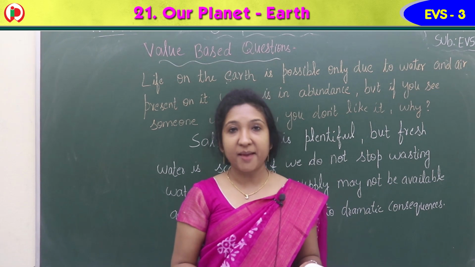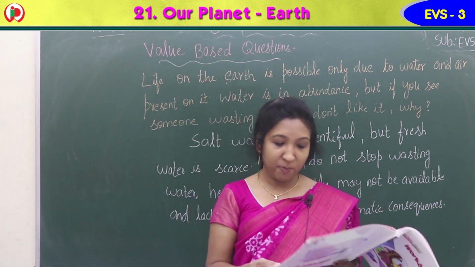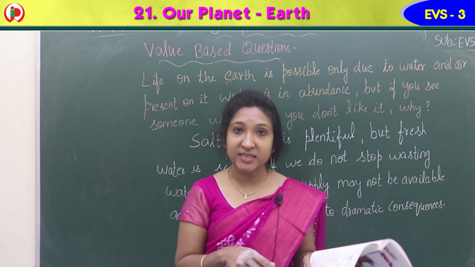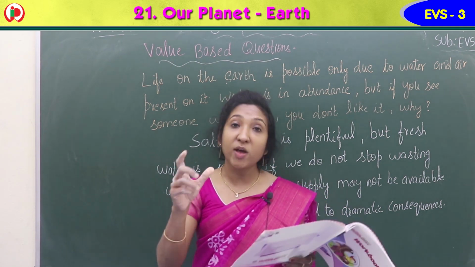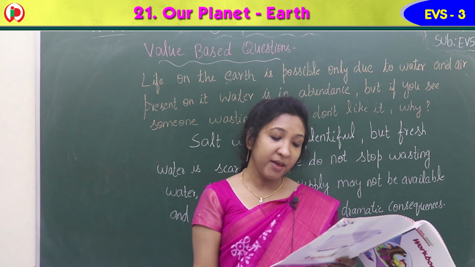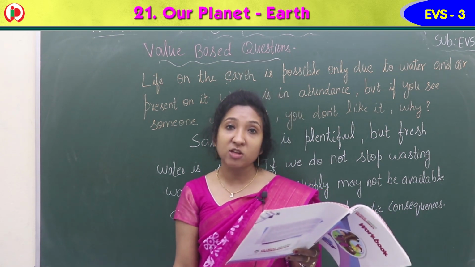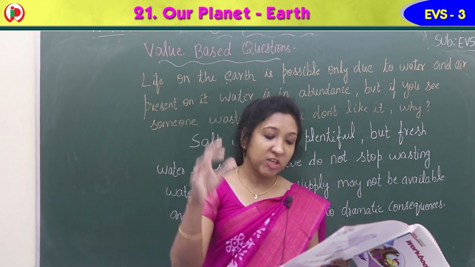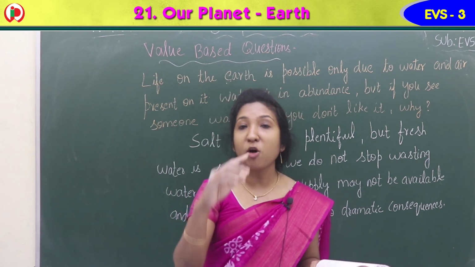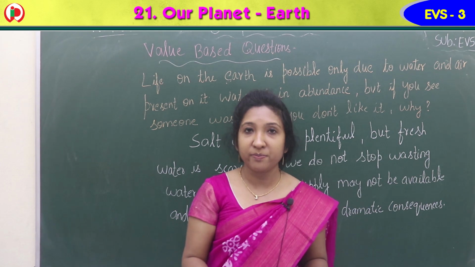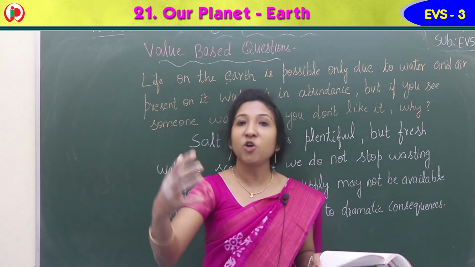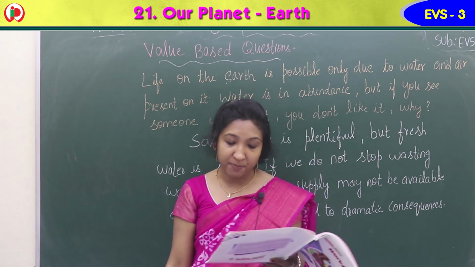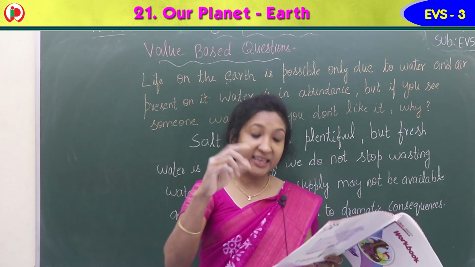Next is the home assignment project. Let's see what is there in your project. Page number 69, there is a project for you. Draw a model globe on a chart paper and mark India's location on it. Also color the picture beautifully. So on a chart paper, you have to draw a model globe. Globe is a model of Earth. A model of it you have to draw on a chart paper. And you have to mark India's location.